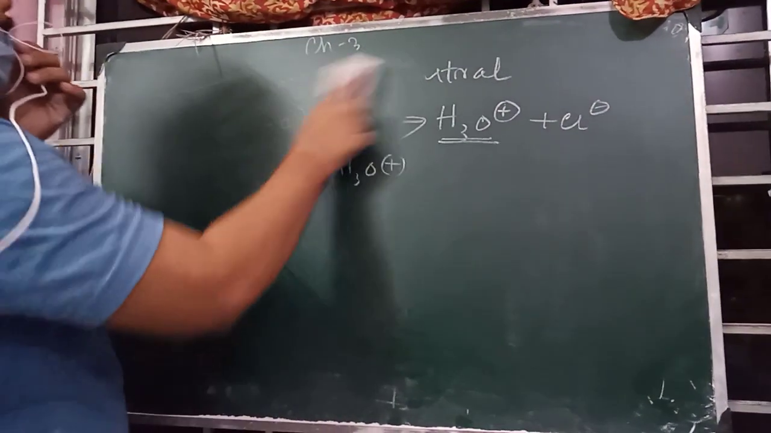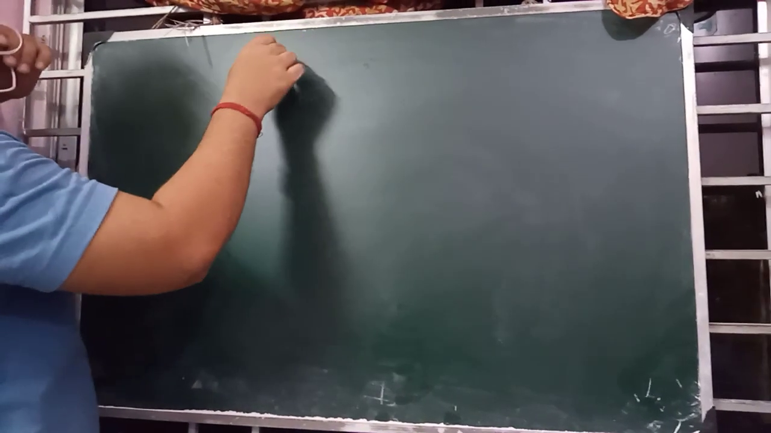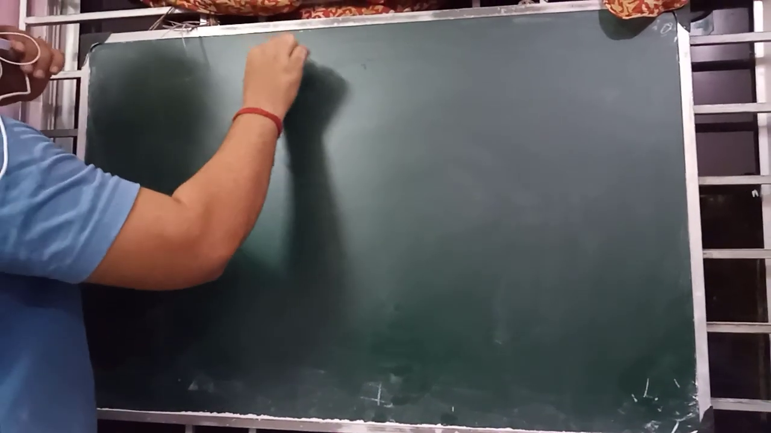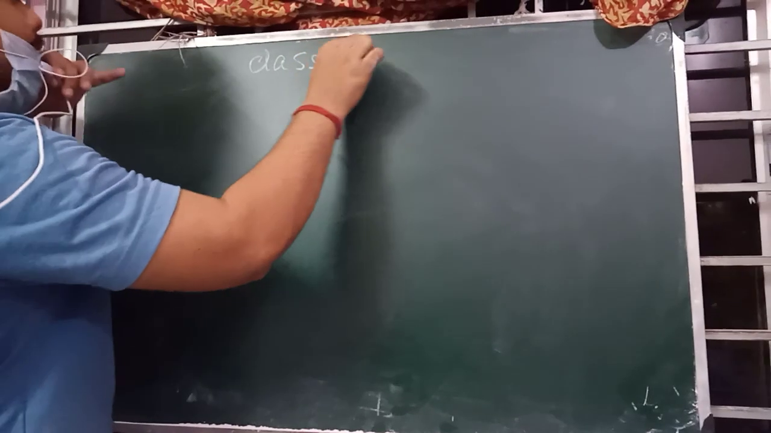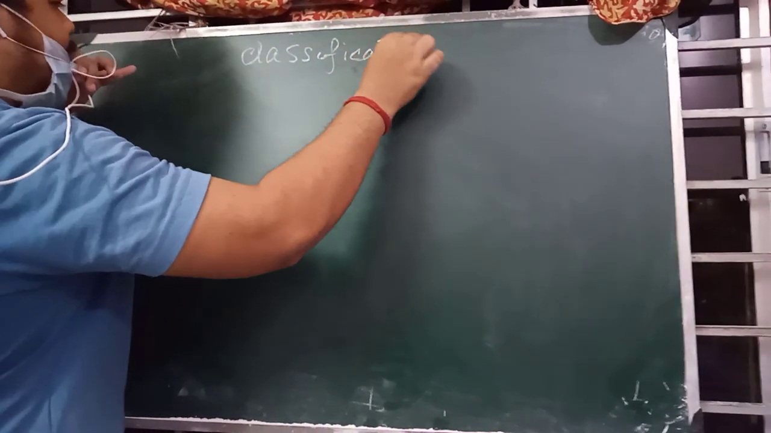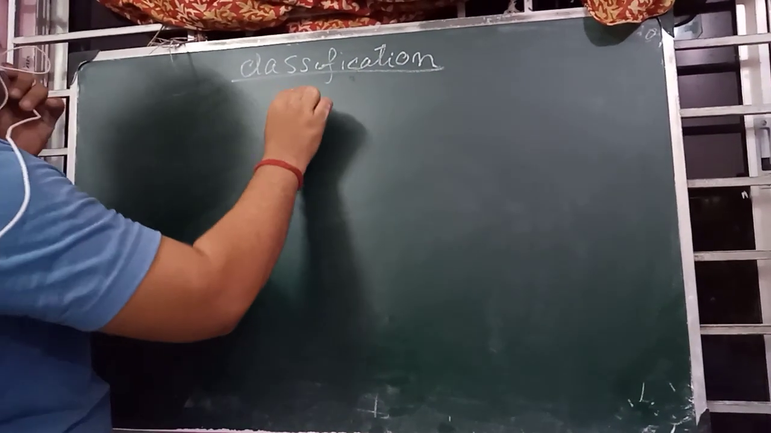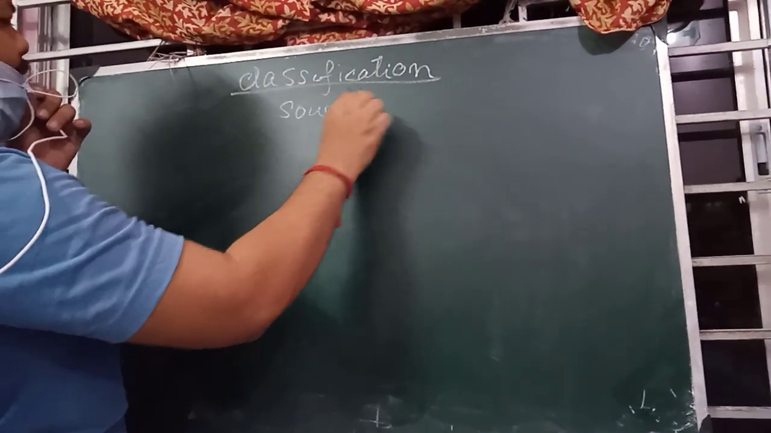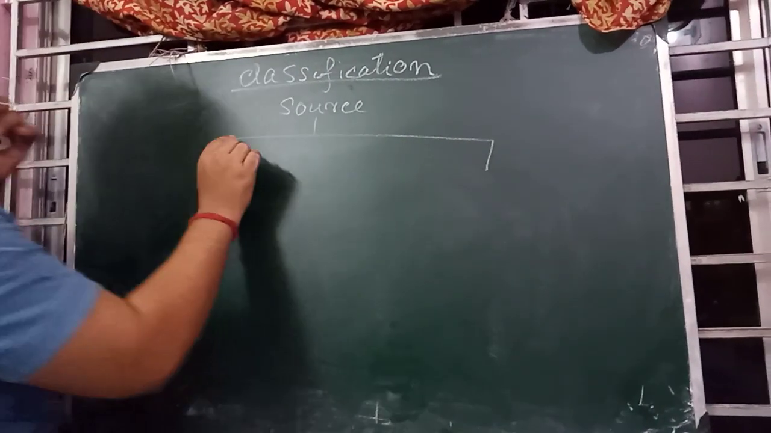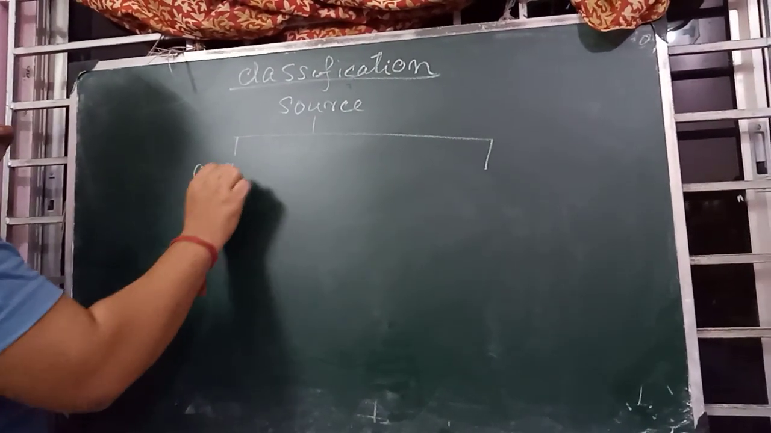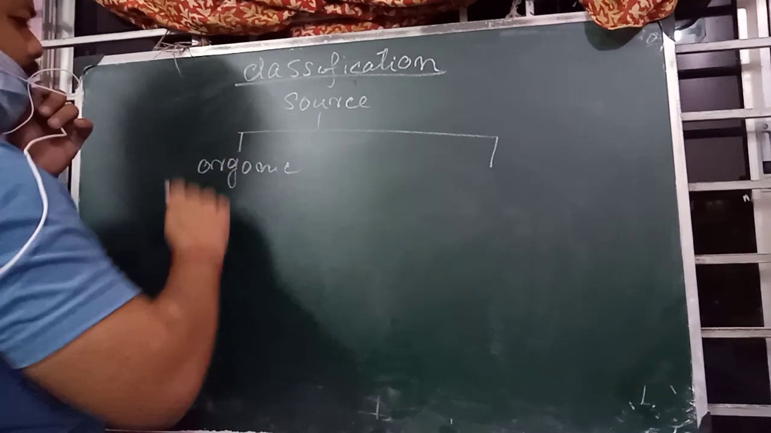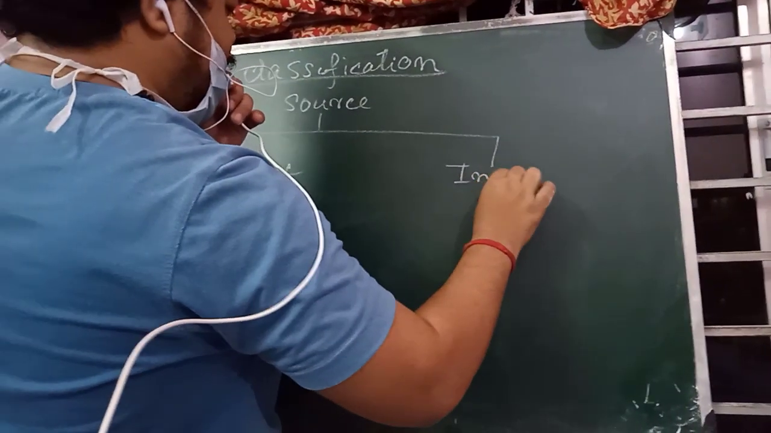Now classification of acid. In the video, I gave the introduction of an acid. Now we will discuss the classification of acid. First classification is with respect to their source. With respect to their source, two types of acids are available. One is organic and another one is inorganic.